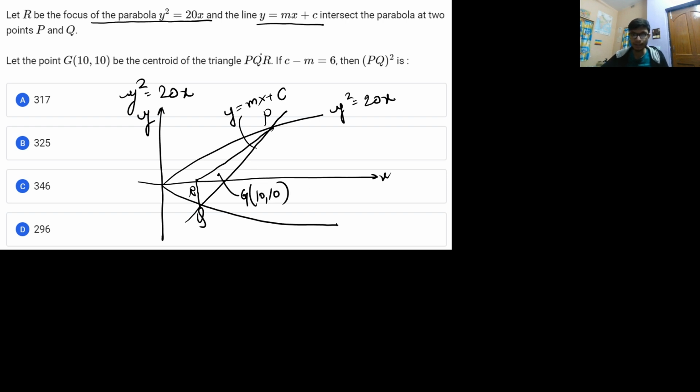It is also said that c minus m is equal to 6. Then find the value of PQ whole square, that means the square of the length of the focal chord.